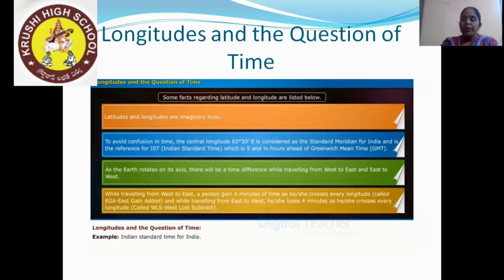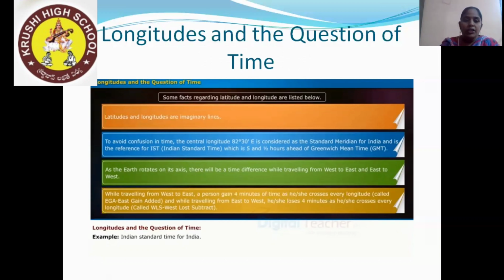As the earth rotates on its axis, there will be a time difference while traveling from west to east and east to west. While traveling from west to east, a person gains 4 minutes of time as he or she crosses every longitude.